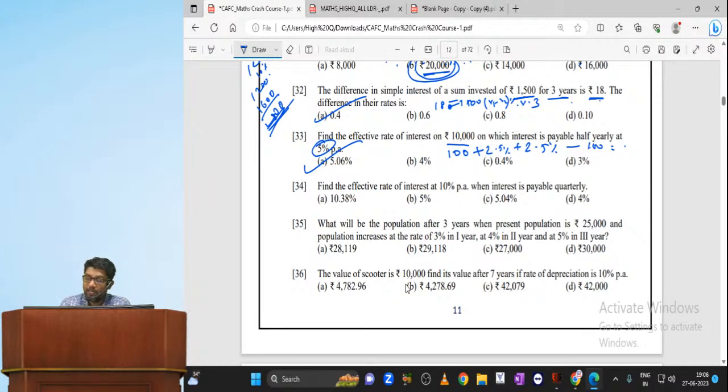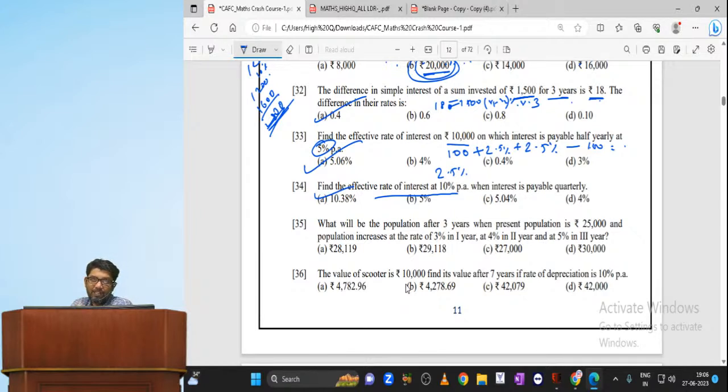Can you please find the effective rate of interest for 10% per annum, quarterly? Quarterly means again 2.5%. So what you will do? 100 plus 2.5% plus 2.5% plus 2.5% plus 2.5%. 4 times you will add. How much you are getting? 10.38.